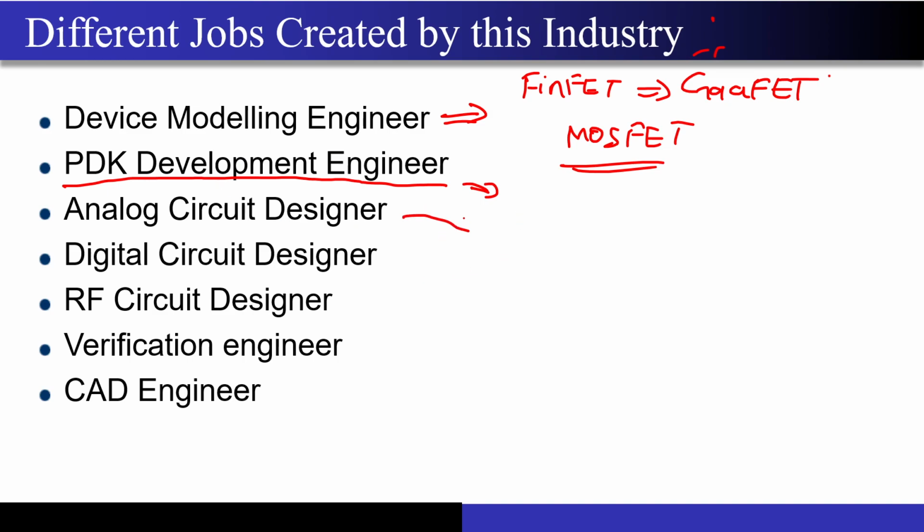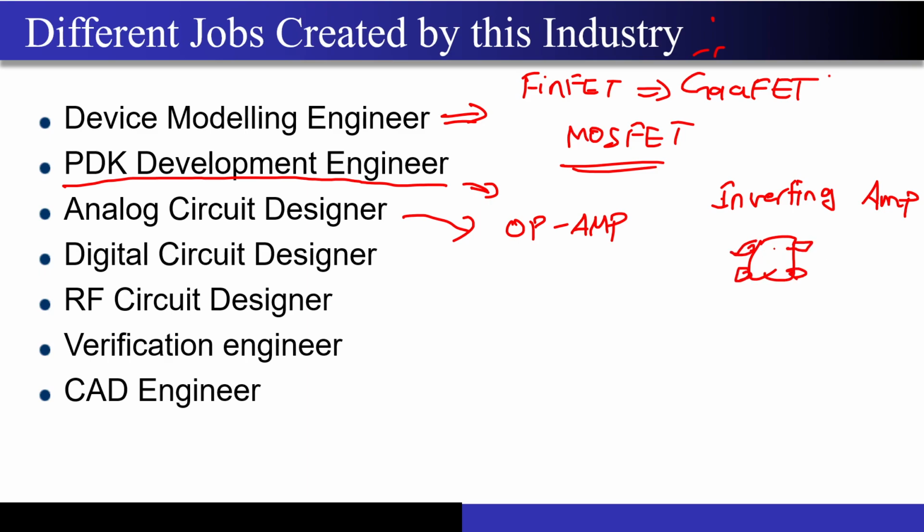Then the next one is the analog circuit designer, right? So this is the guy. If you have done some experiments with the op-amp, you must have seen the op-amp ICs in your analog electronics course. You must have plotted its frequency response, maybe designed something like an inverting amplifier. Now that was just a black IC. It had some legs, right? Inside it there was a bare chip that must have been fabricated by some foundry, right? So the analog circuit designers design these circuits like the op-amps.